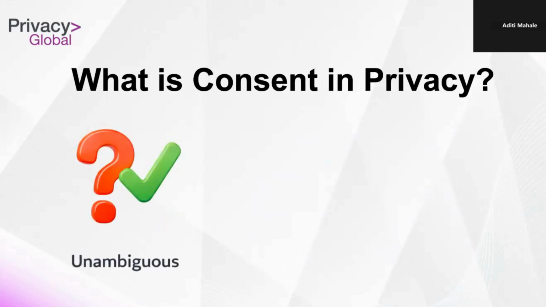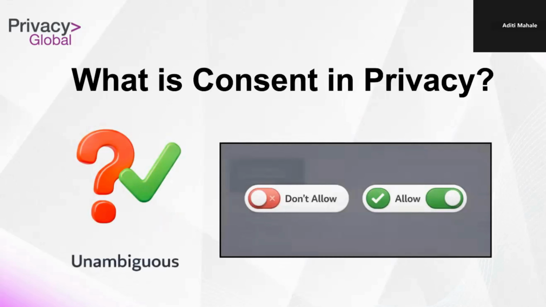Fourth is unambiguous. This means that the action must clearly show agreement. Silence is not consent. Scrolling is not consent. Pre-ticked boxes are not consent. The user must actively click allow or agree or turn on a toggle themselves.